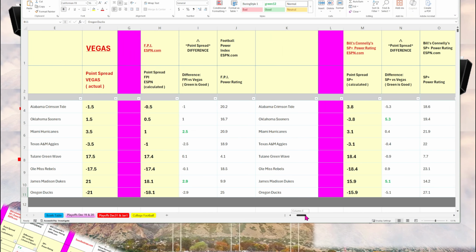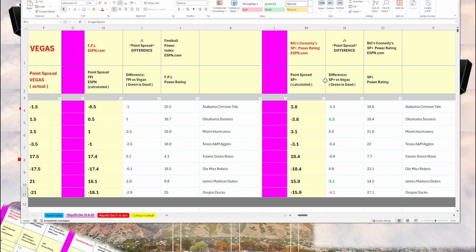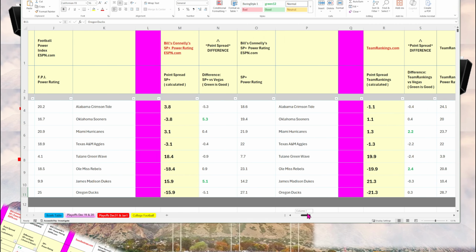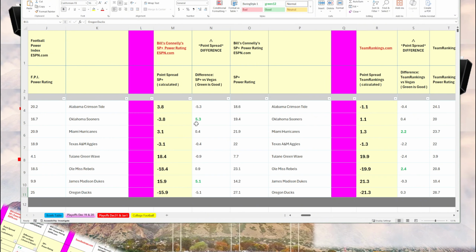And as we can see here, based on FPI, Miami and James Madison, their point spreads, they have around a field goal advantage. Bill Connelly gives an advantage to James Madison, 5 points. Oklahoma, 5 points.